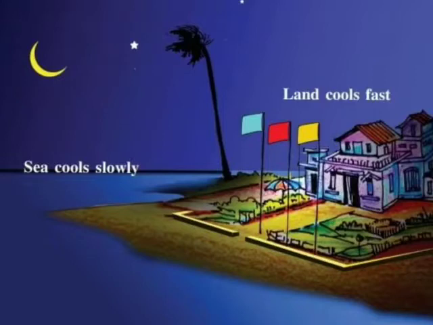So the cool air from the land blows towards the sea during the night time. This is called land breeze.